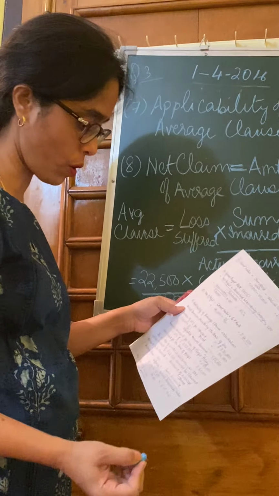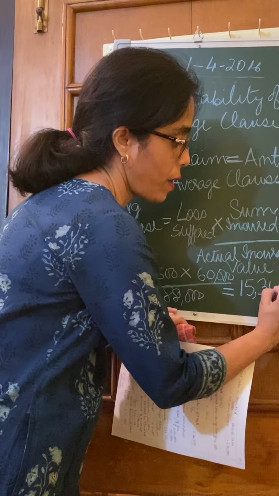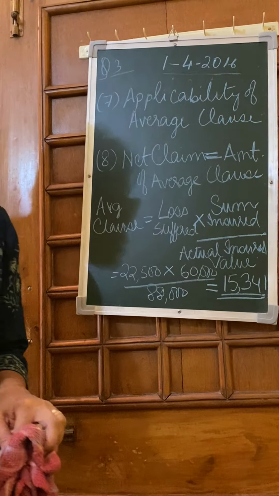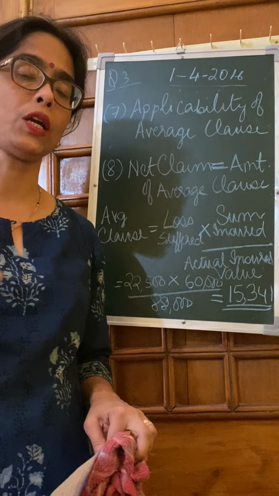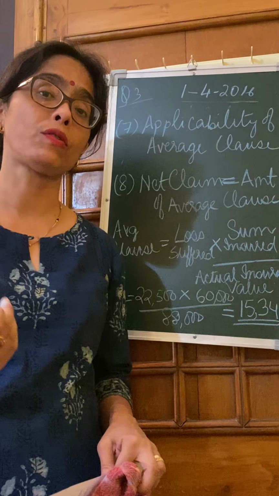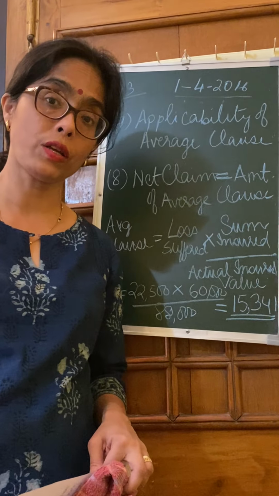We get the amount of 15,341. So we cannot claim 22,500, which we had calculated, since it's a case of under insurance.